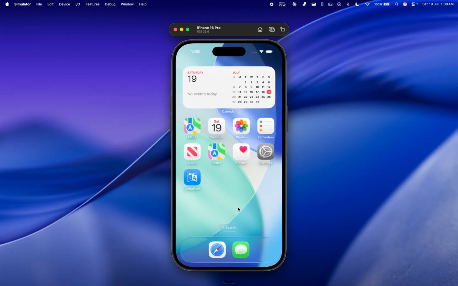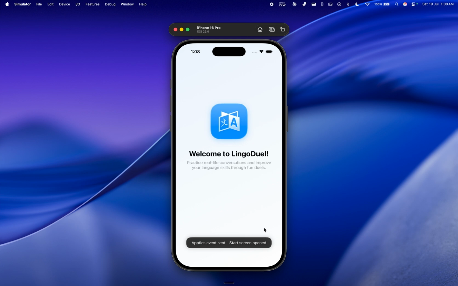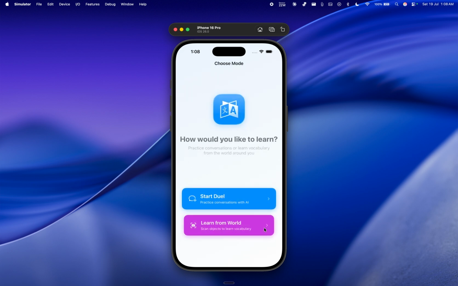Now let's engage in a language duel with AI, or learn something new by moving your camera. We got you covered. Let's see it in action. Start your language learning journey in two ways: duel interactively or hunt using your camera. Let's kick things off with a duel for now.